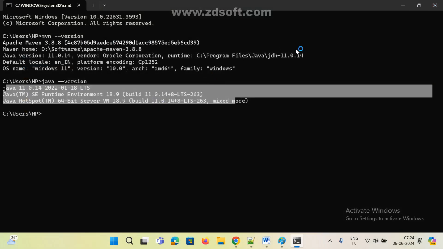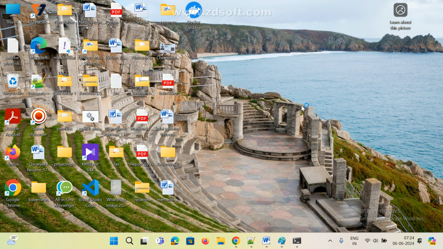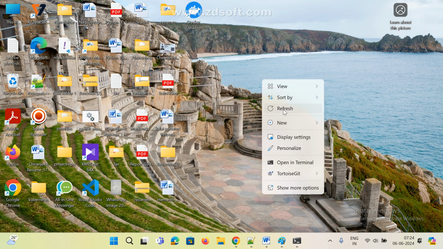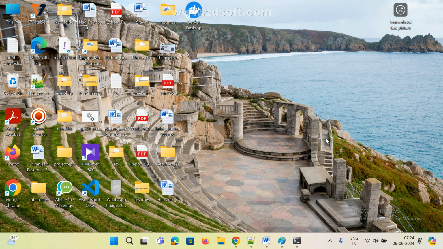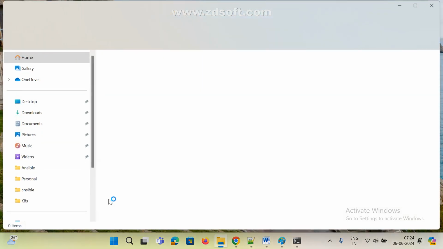Now, how to create a sample Maven project? That is our target. Let's go here. Yesterday I installed it. Once you set up Maven, we can see the local repository. Local means the .m2 directory, which I'm showing here. This is the local repository. Mostly once you set up Maven on your machine, you can find this .m2 directory path. Local means your machine, your computer only.